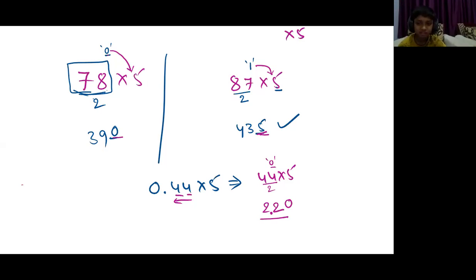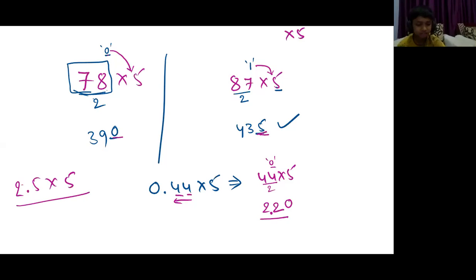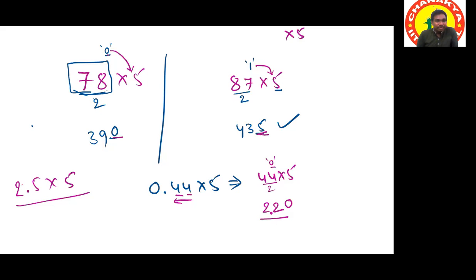Yes, see, 2.5 into 5, right? Sir, for this one we can just move one decimal. After the decimal, you may put 0 or may not put 0. It will not affect the value. See, 2.5 into 5 is your question, but I am considering this question like 25 into 5.